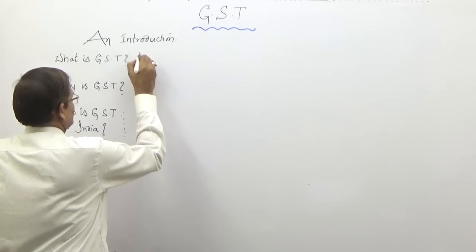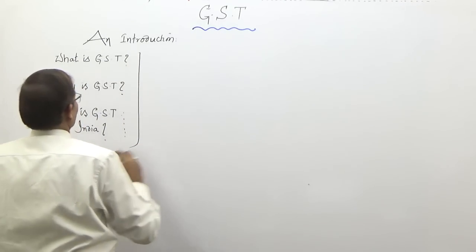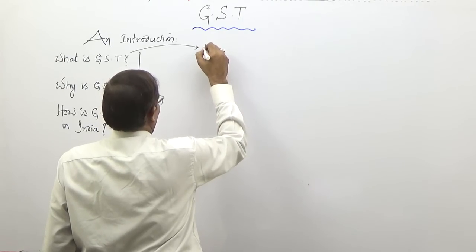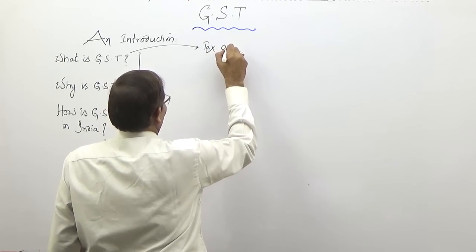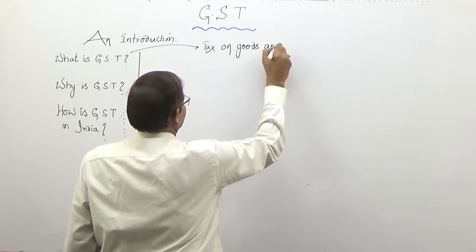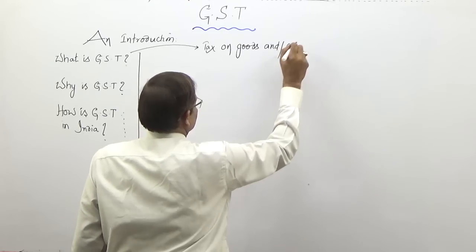So, about GST, I say it is a tax on goods and or services.